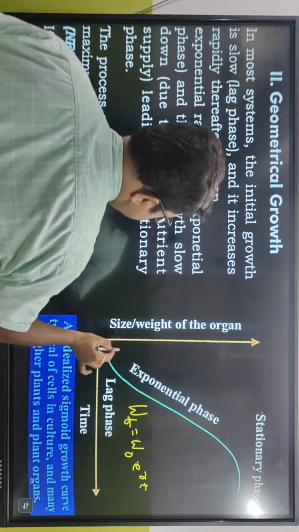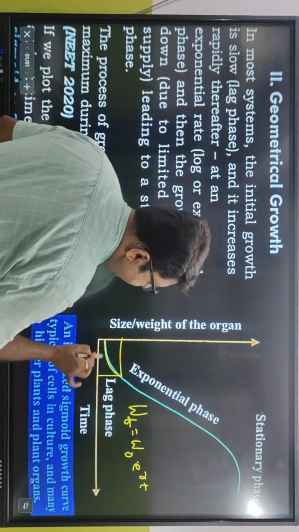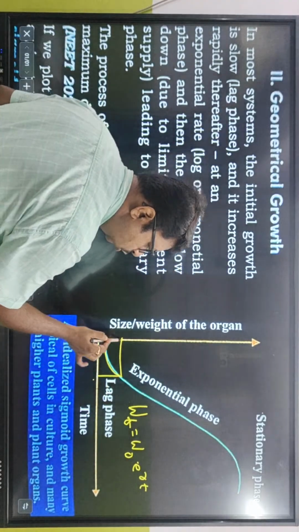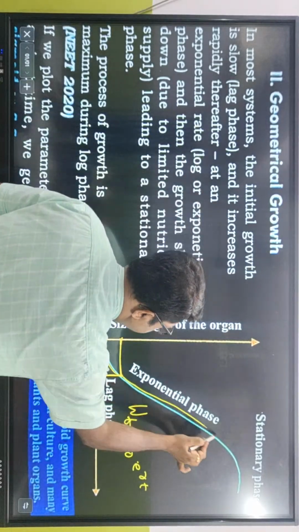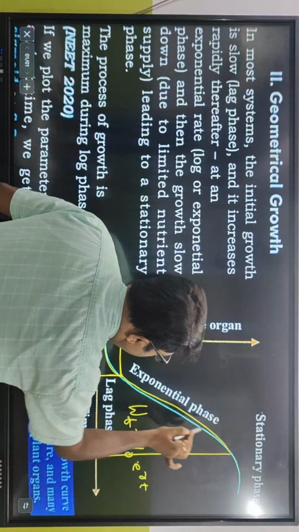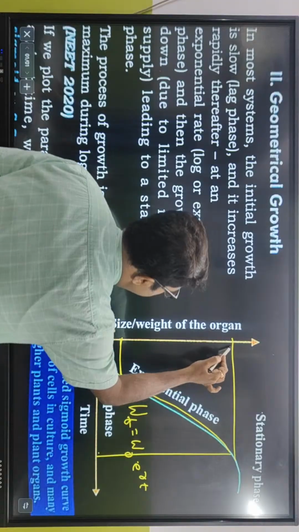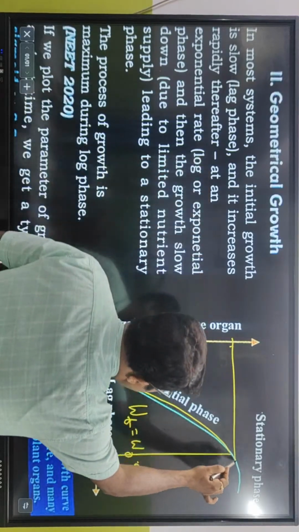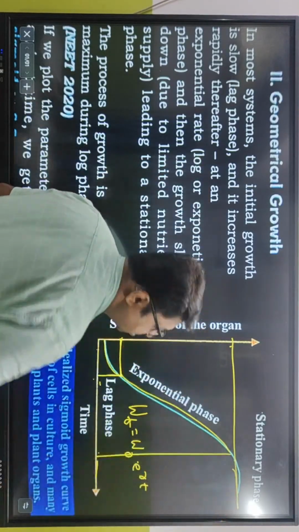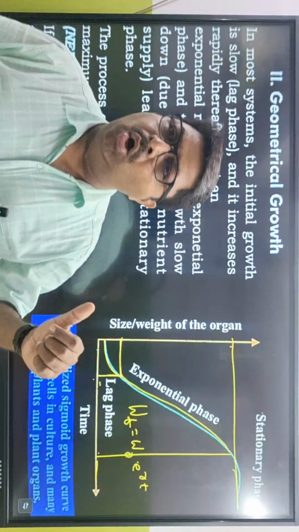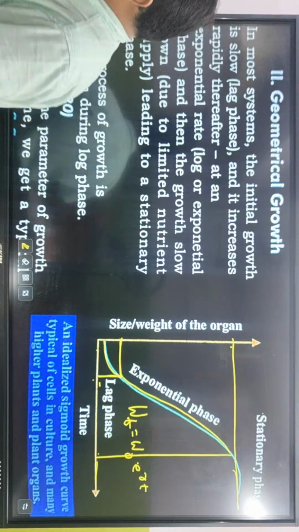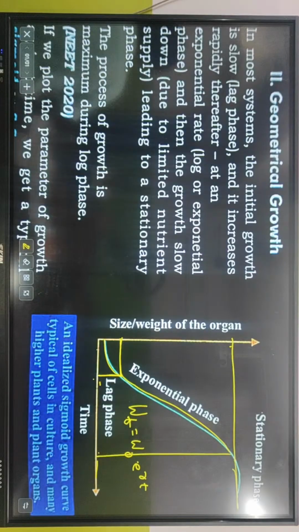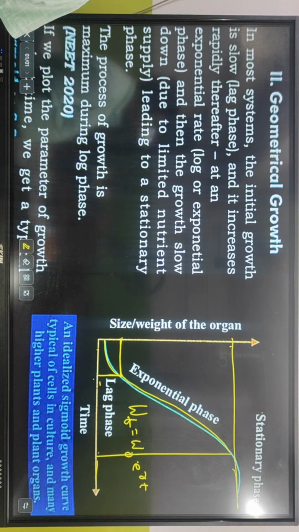ERT. So this is initial phase called lag phase. With time, প্রথমে গ্রোথটা খুবই কম হবে, then there is an exponential growth with very less time. You can see huge growth called exponential phase, and the last phase with time is going to remain stationary. So lag, log, and stationary. These are the three different types of phase called the sigmoid phase. Clear?